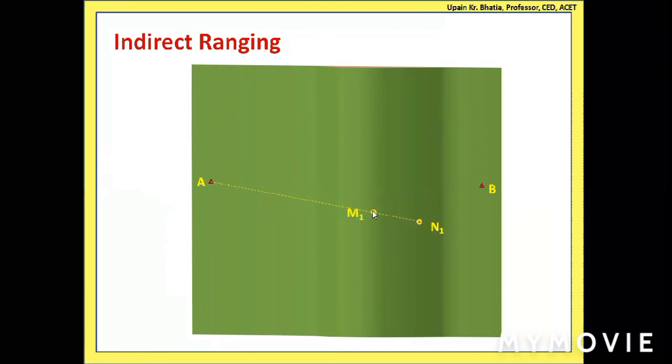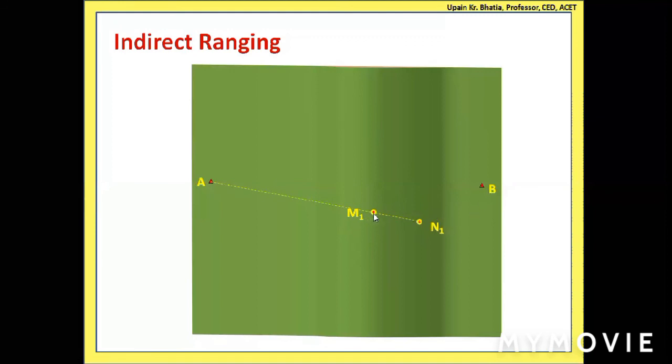He will guide him to come exactly onto this line. Okay, so this ranging rod M1 will be exactly along A and N1. But this line is not aligned to AB as of now.